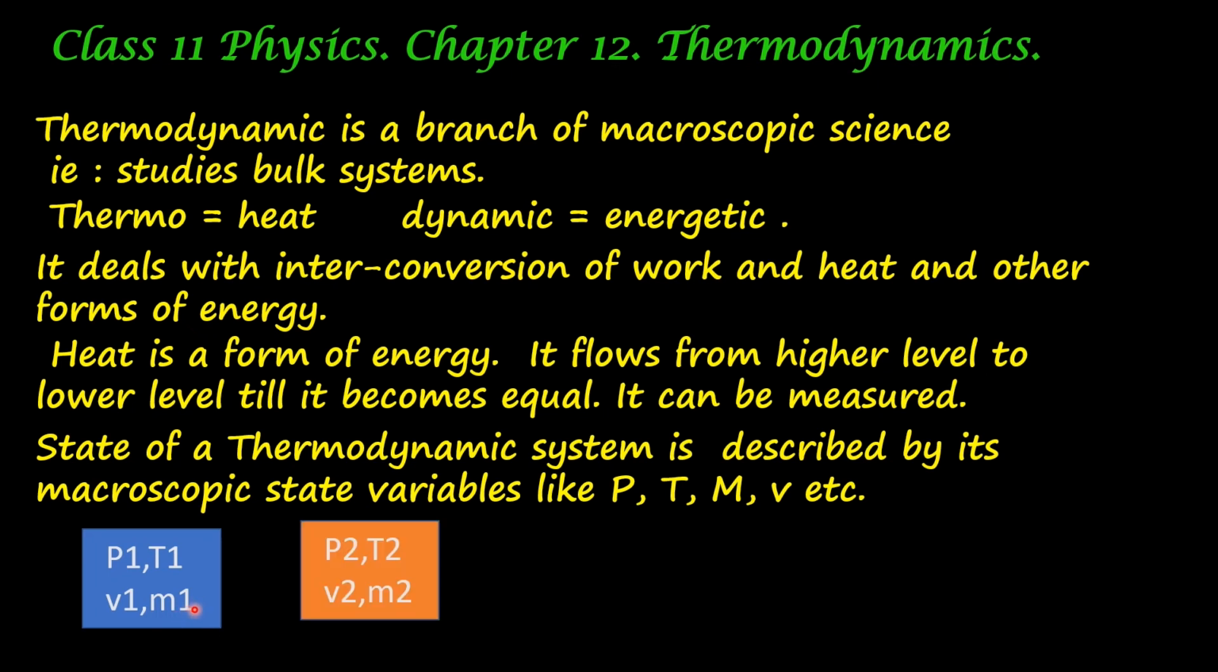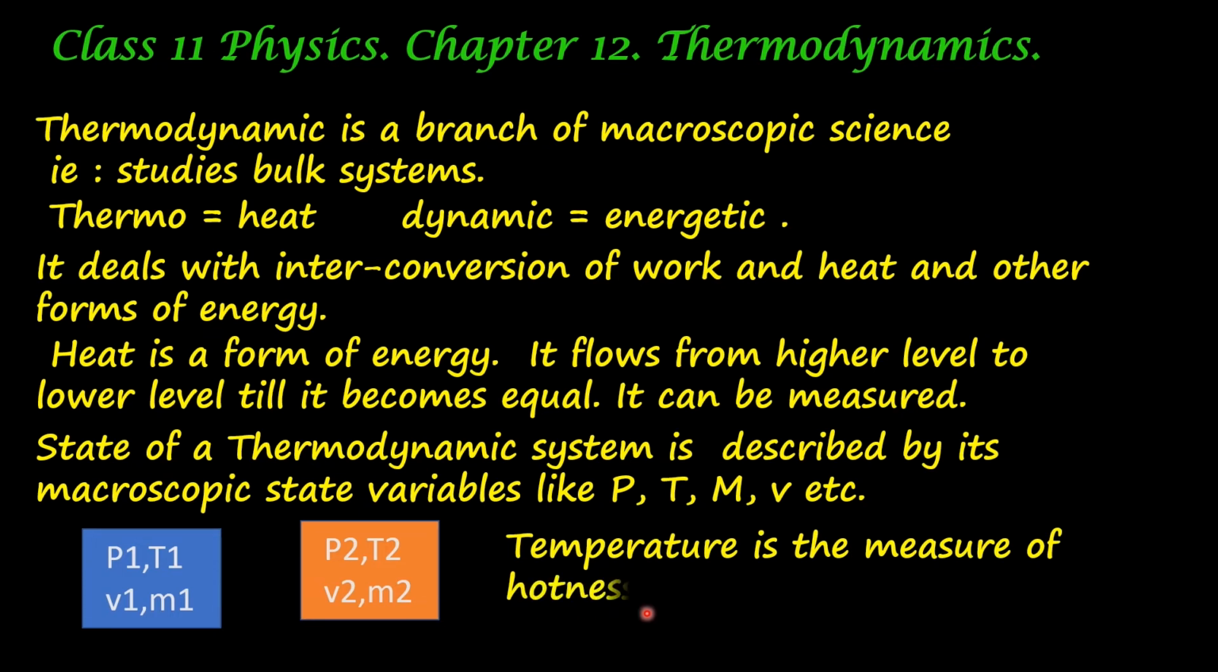Supposing we have one more system, then that system we have to describe by referring to the pressure, temperature, volume, and mass of that system. If it is different from this one, then we can use another number there, P2, T2, V2, and M2. T is temperature. Temperature is a measure of the hotness of the system. Now we will familiarize ourselves with a few more terms.